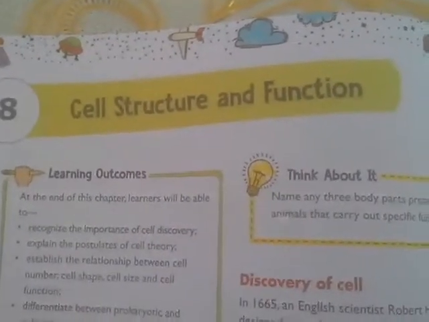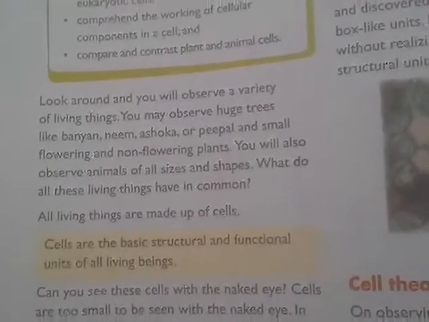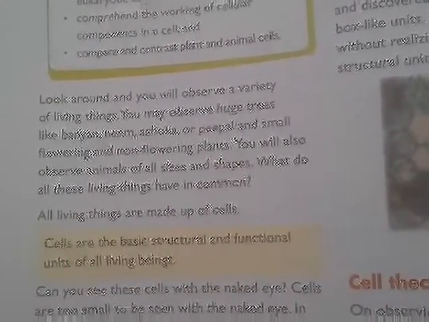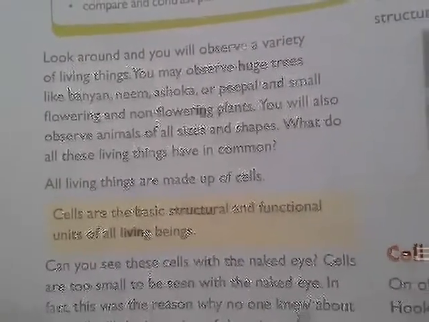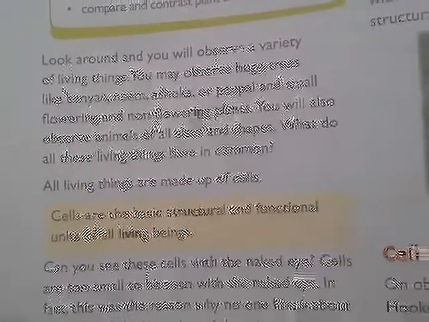The topic which we're going to start today is cell structure and function. Everything which we see around us in nature, from big trees to small trees, from living human beings to animals and plants, is made out of a very tiny substance called a cell. That's why the definition of a cell, as you can see in the box, is: cells are the basic structural and functional unit of all living beings.